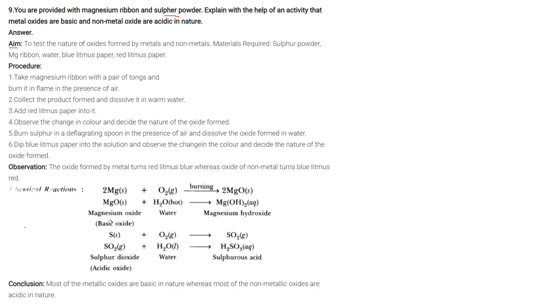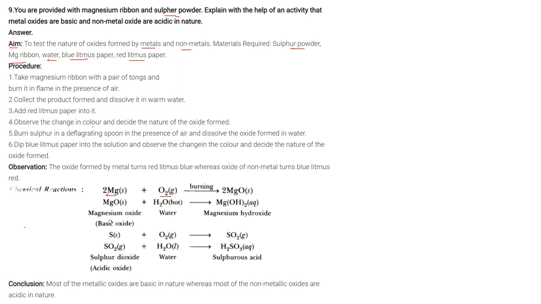You are provided with magnesium ribbon and sulfur powder. Explain with the help of an activity that metal oxides are basic and non-metal oxides are acidic in nature. Our aim is to test the nature of the oxide which is formed by a metal and a non-metal. Material required would be sulfur powder, magnesium ribbon, water, blue litmus paper, red litmus paper. What will be the procedure? We'll take some magnesium ribbon with a pair of tongs and burn it in flame in the presence of air. Now we'll collect the product formed and dissolve it in warm water. We'll add red litmus paper to it.